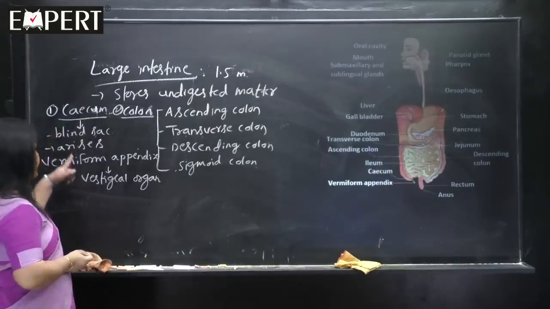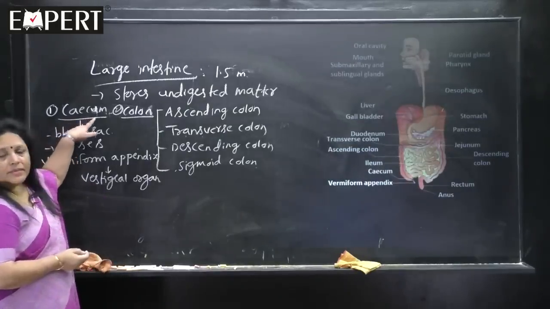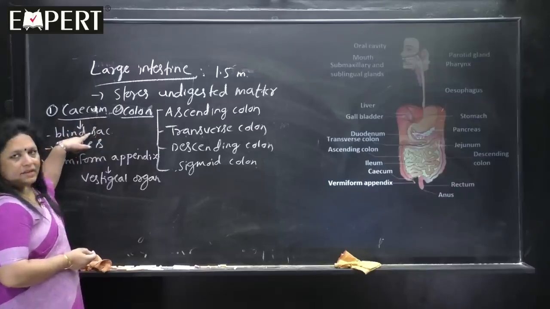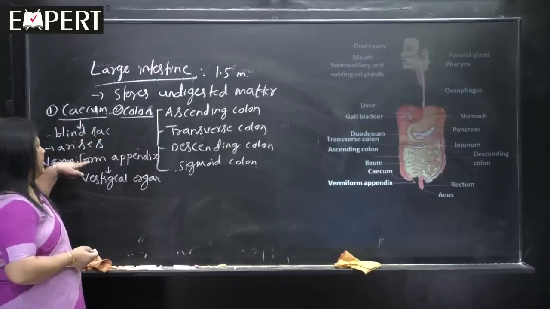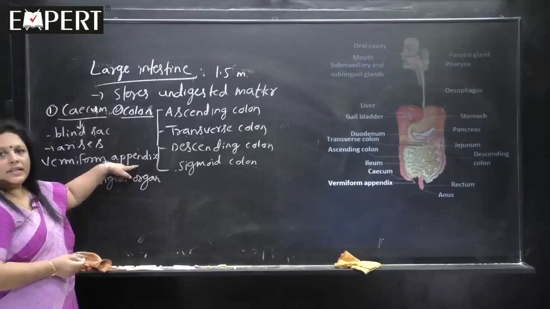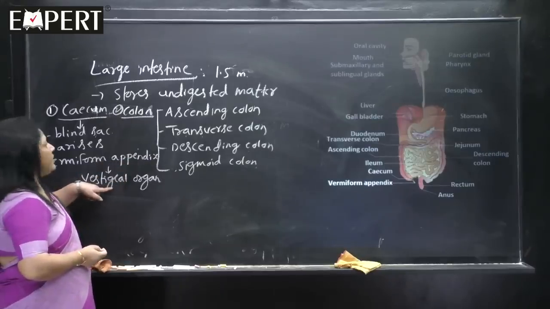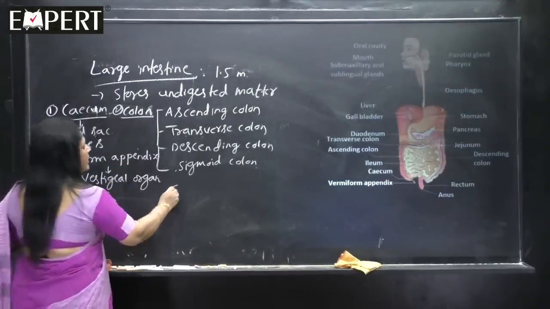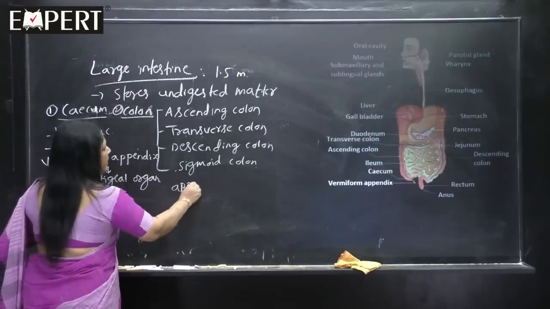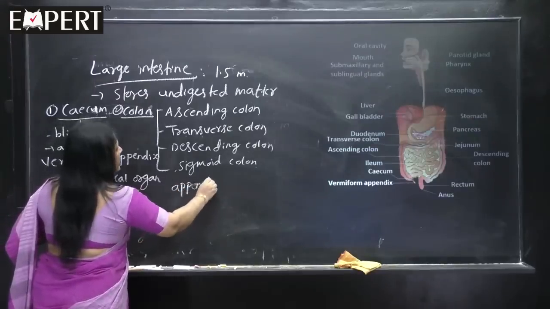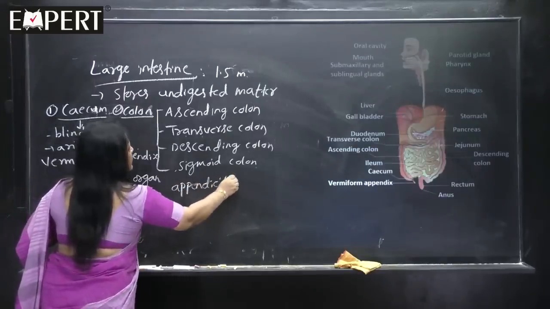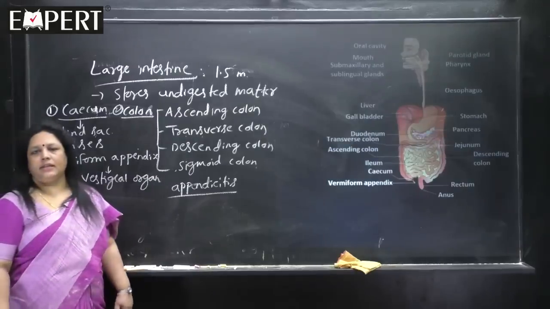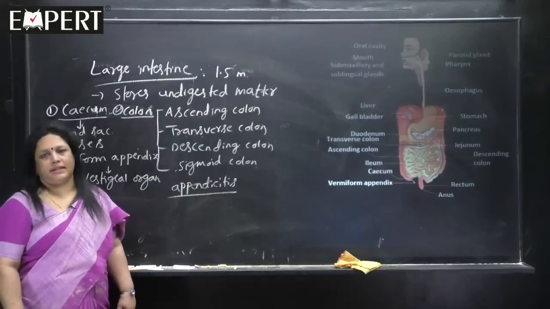Are you understanding? The cecum is the first part of large intestine, which we call a blind sac. From the cecum only arises the vermiform appendix, which is regarded as the vestigial organ. And you would have heard about the disease appendicitis. If any infection occurs to the vermiform appendix, that is called appendicitis.